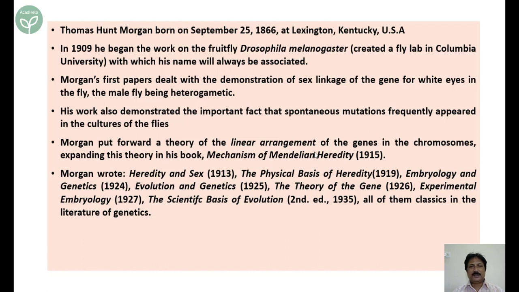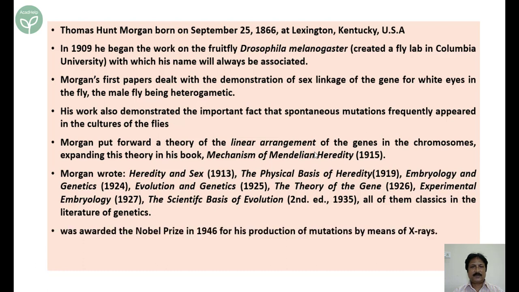Experimental Embryology, Scientific Basis of Evolution, and many others. T.H. Morgan was awarded the Nobel Prize in 1946 for his production of mutations by the means of X-rays. And finally, he died in the year 1945.